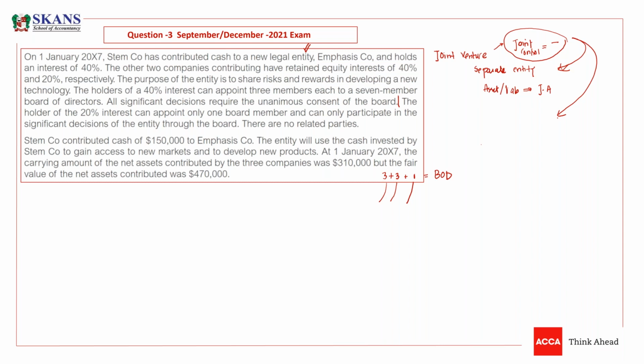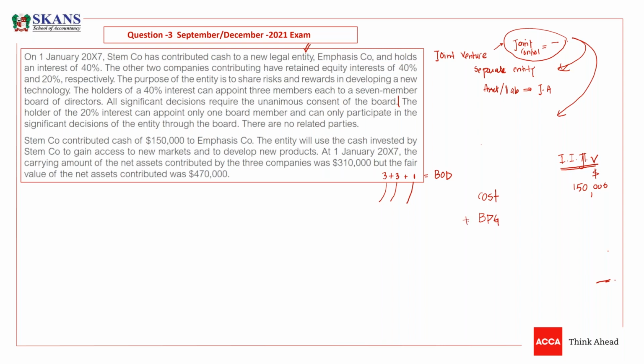STEM company contributed cash of 150 to Emphasis company. So what is our cost, guys? Sorry, 150. So we should record this at 150. Listen carefully now. We will make a working of investment in associate, but here we will call it investment in joint venture. So what is the cost, guys? The cost is $150,000. So we will record our investment at 150,000. But there is something extra that we need to calculate at the acquisition date, and the extra thing is that we need to calculate bargain purchase gain.